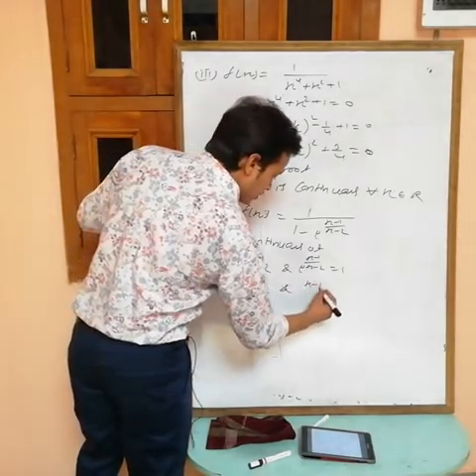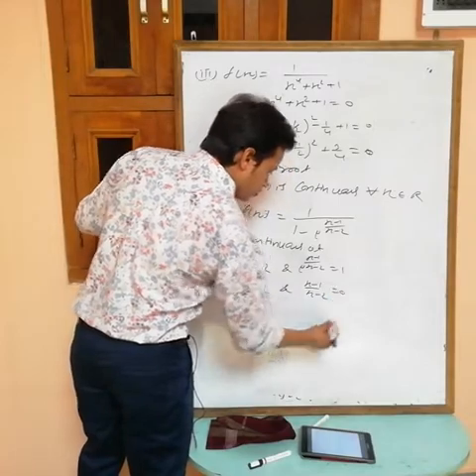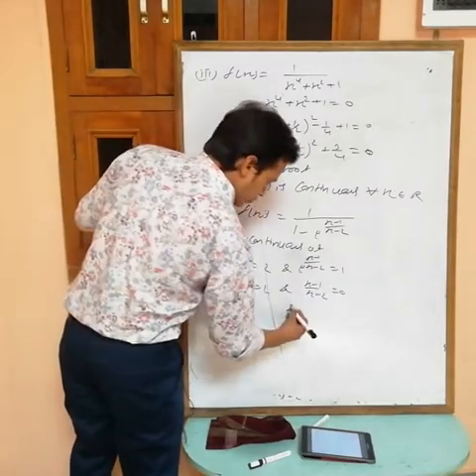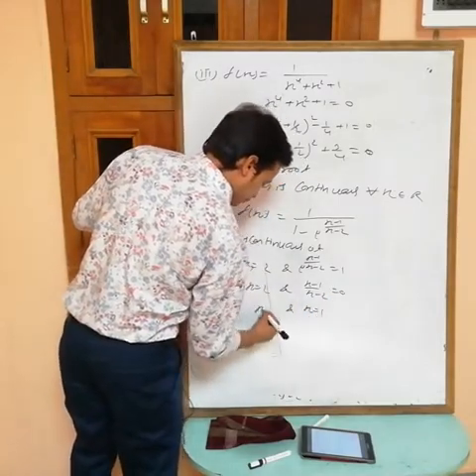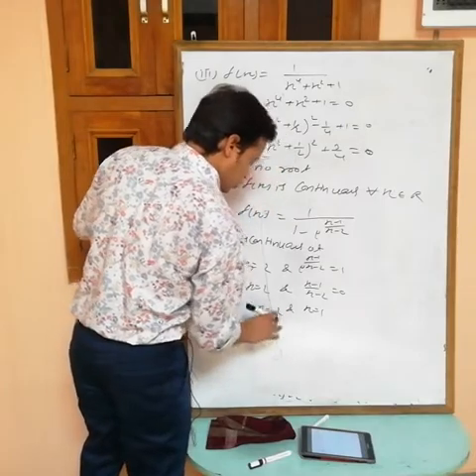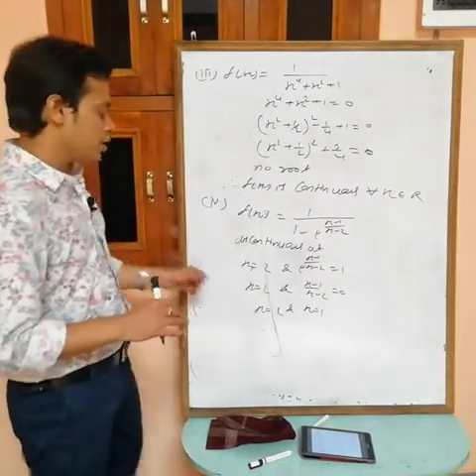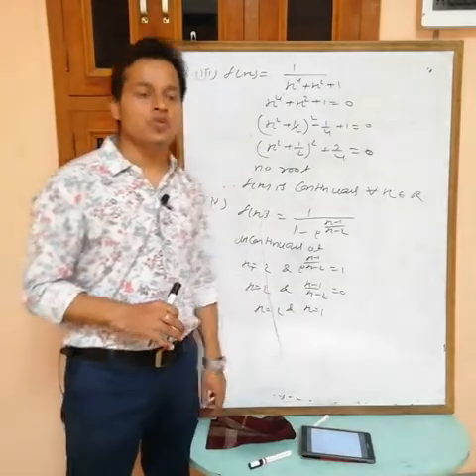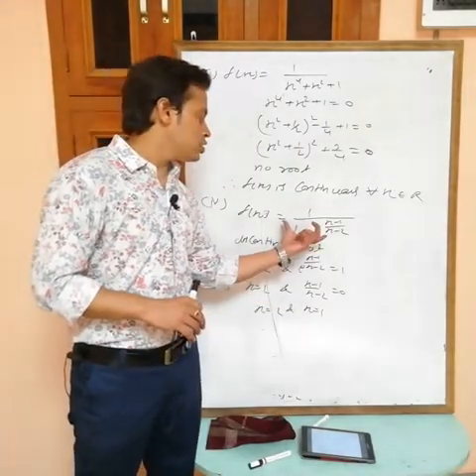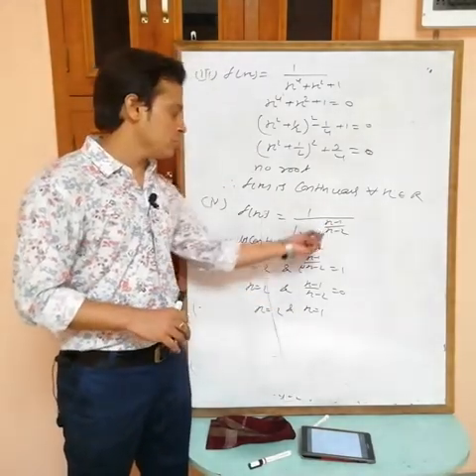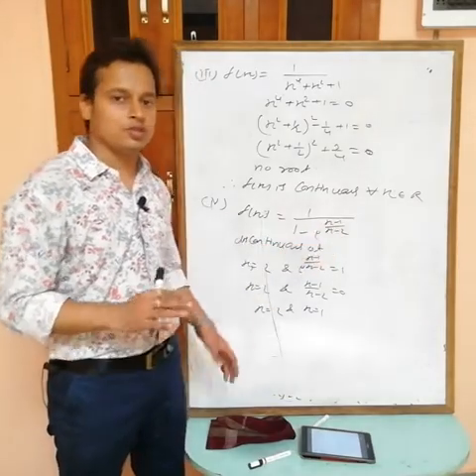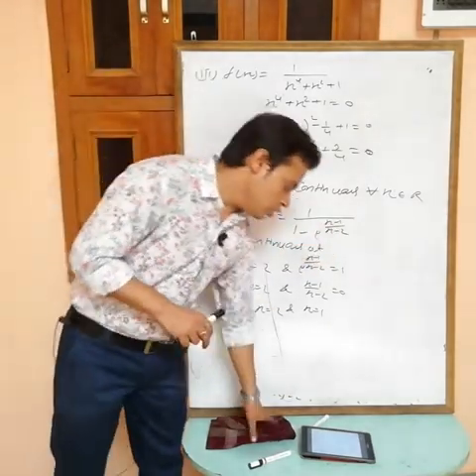This equals 1 when x minus 1 by x minus 2 equals 0, and this equals 0 when x equals 1. So this is discontinuous at x equals 2 and x equals 1. At x equals 1 this becomes 0, and at x equals 2 the denominator becomes 0. So this is discontinuous at these points. Write it down.